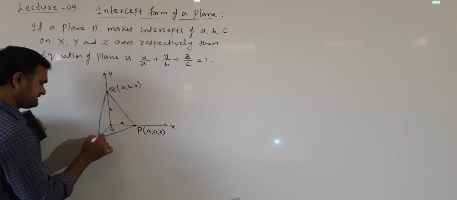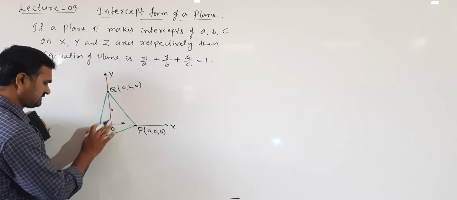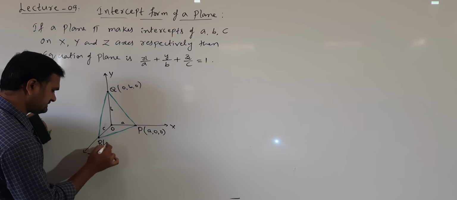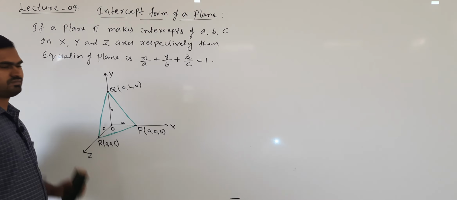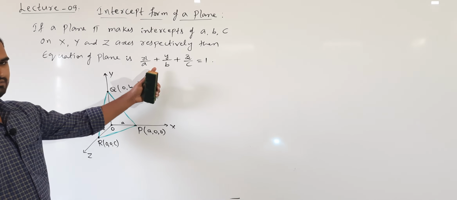Next, the z intercept is c, so we can write this point as (0, 0, c). Understand? So we have to derive this equation.